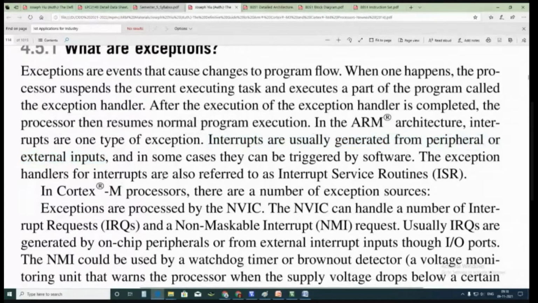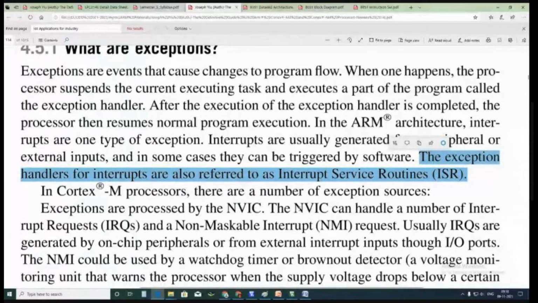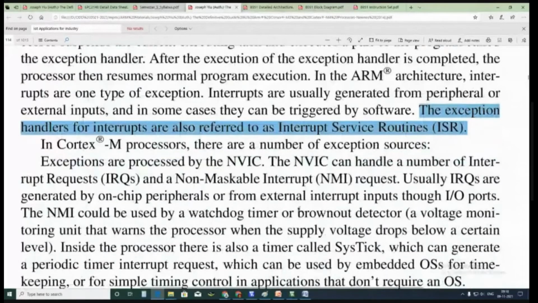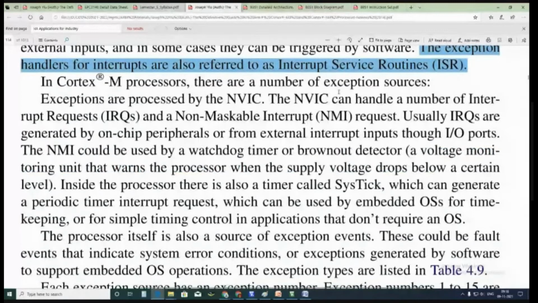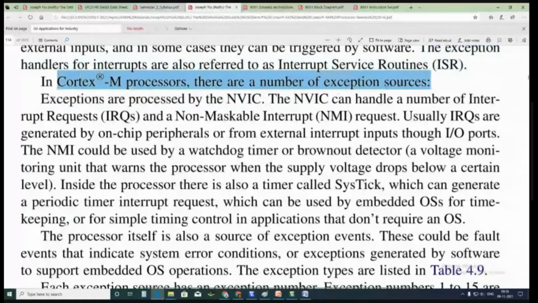Exception handlers for interrupts are also referred to as interrupt service routines. In Cortex-M processors, there are a number of exception sources. There are a lot of exceptions being handled, not only divide by zero. There are so many other exceptions possible.